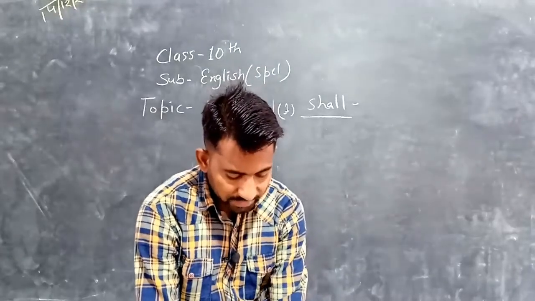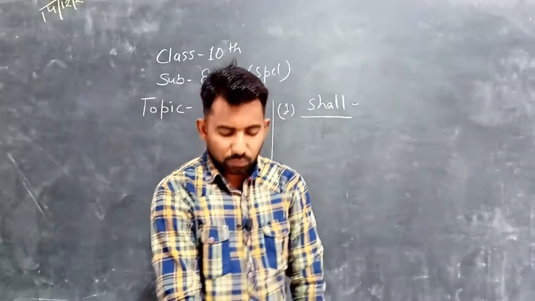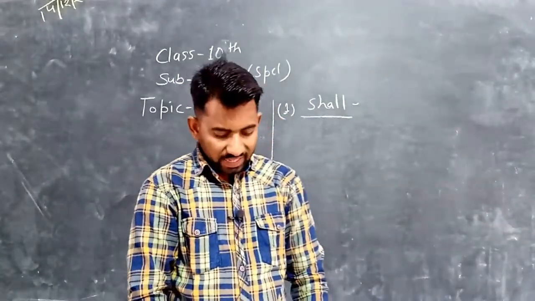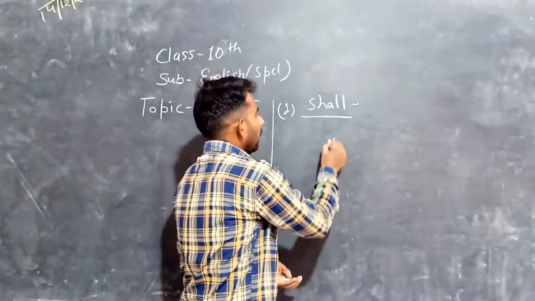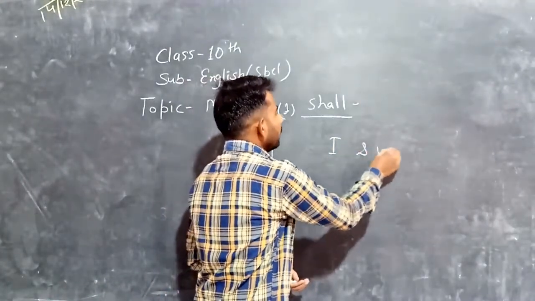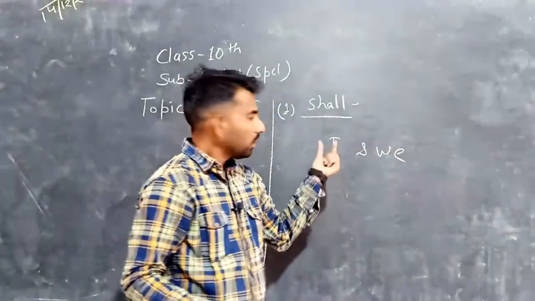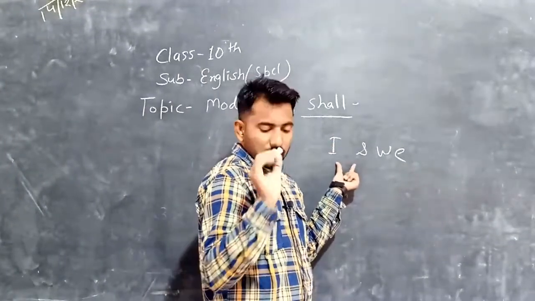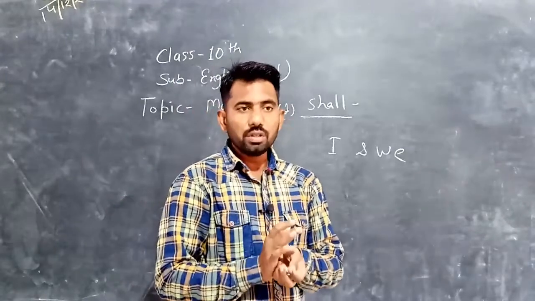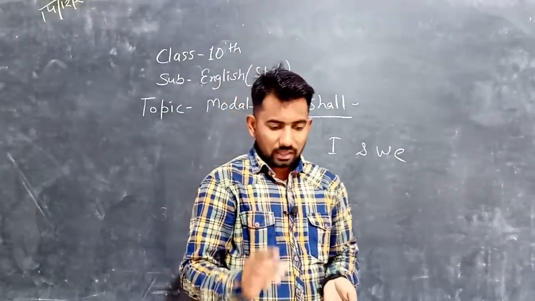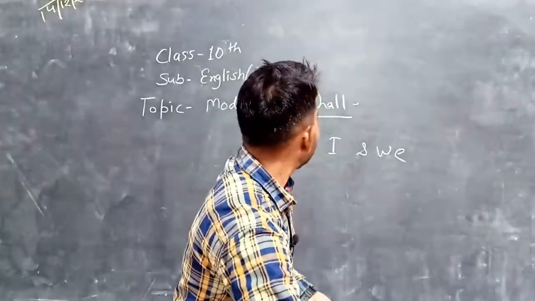In assertive sentences, shall in the first person gives information about the future action. First person is I and we. These are first persons. In the case of second persons, shall also can be used as a modal.